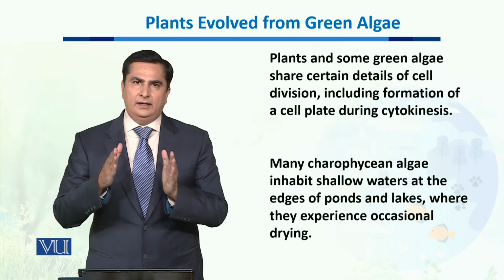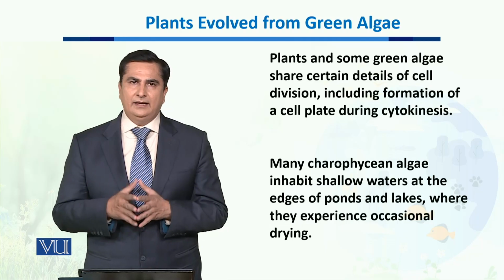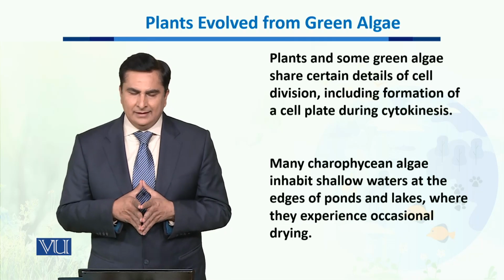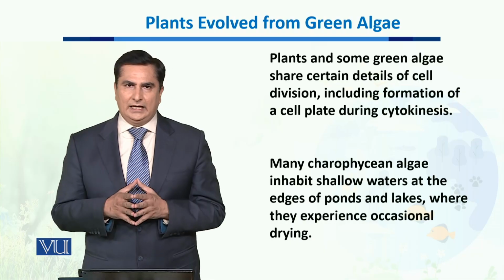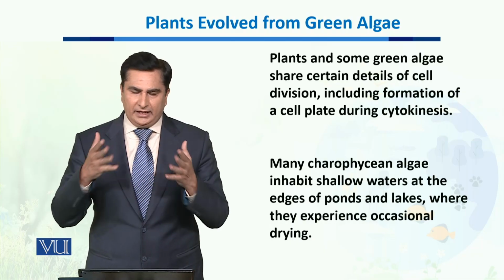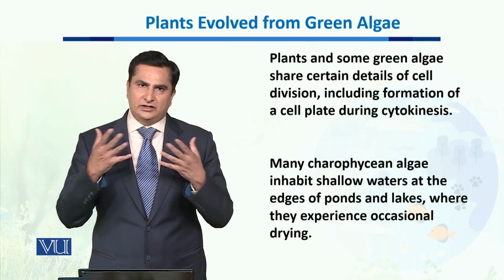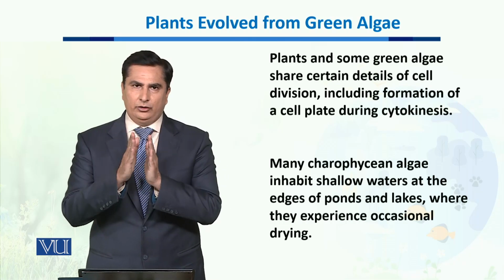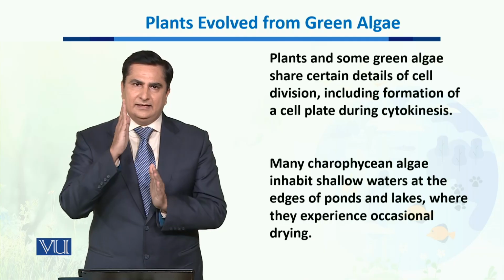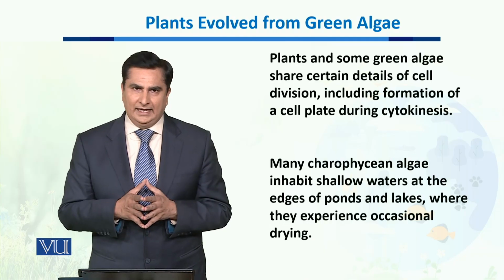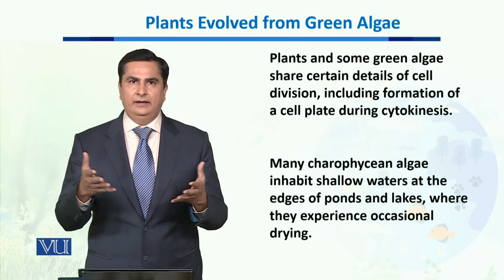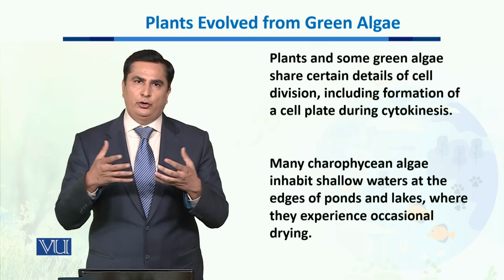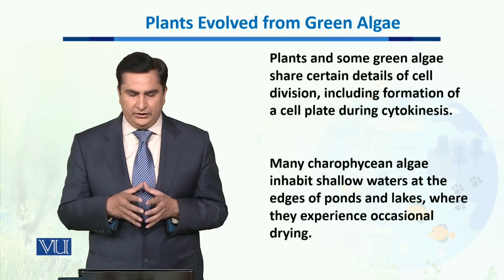Now, plants and some green algae also share certain details of cell division. Plants have a very unique process of cell division in which they form a cell plate during cytokinesis. The cell plate is formed in the middle of the cell, and the same happens in some types of green algae, showing their close relationship with each other.